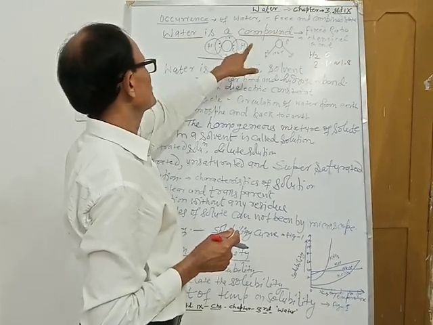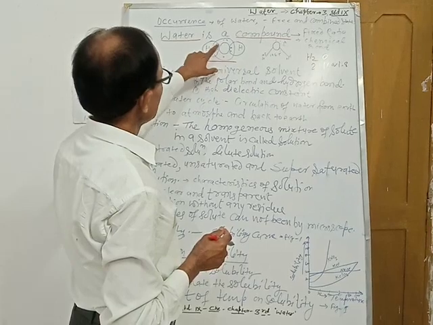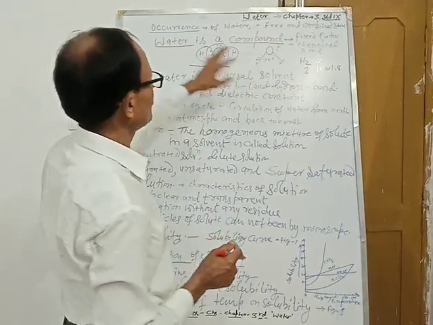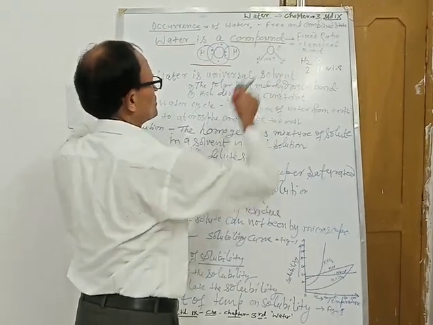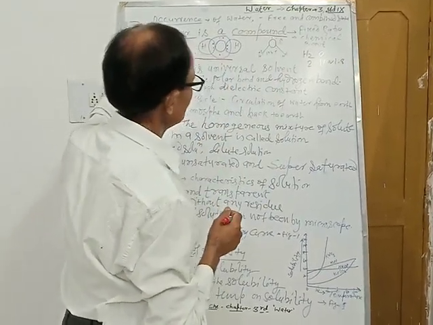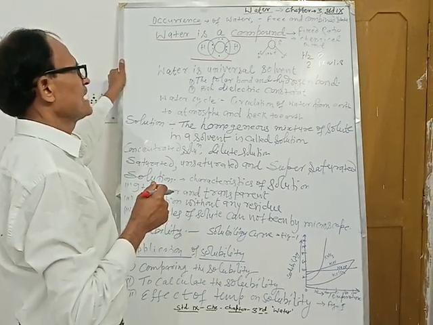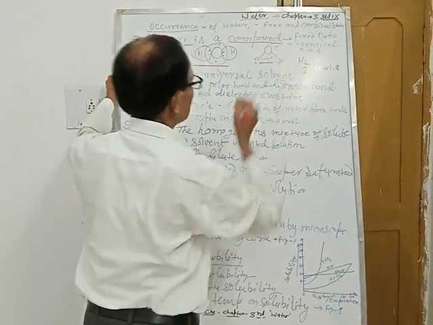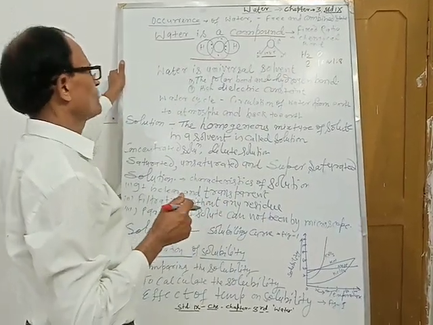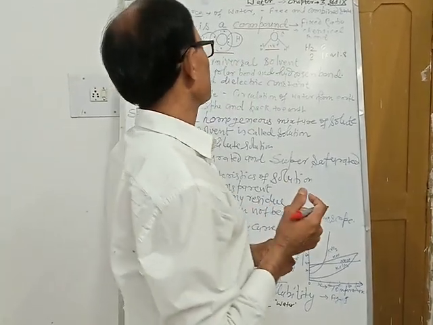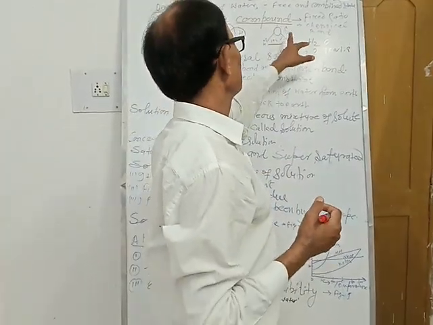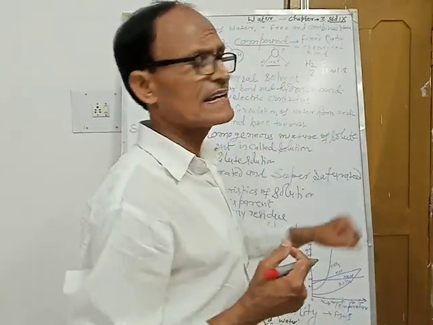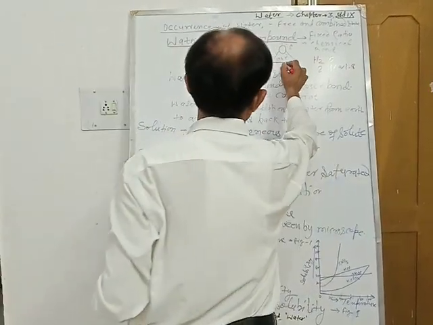Another hydrogen combines in the same way, and oxygen forms its octet, and in this way we have the angular structure of water like this, with 104 degrees between oxygen and hydrogen, and in this way it is forming a polar covalent bond. We know oxygen is the electronegative element, therefore it forms a slight negative charge on itself by attracting the shared electrons towards itself. Hence it is a polar covalent compound.